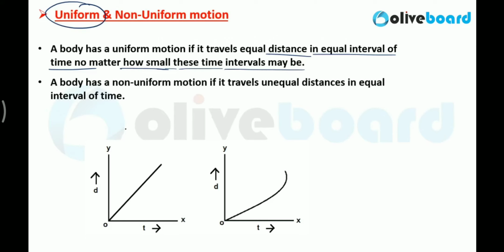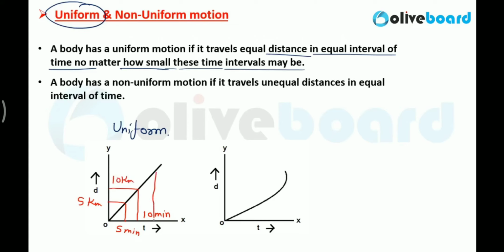Here you can see the graph of uniform motion. This is a straight line graph. This is time and this is distance. Let's say you are covering 5 kilometers of distance in the first 5 minutes. Next, after 10 minutes, the distance you have covered is 10 kilometers.